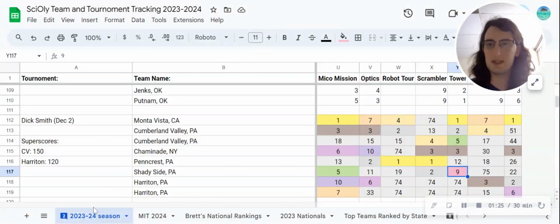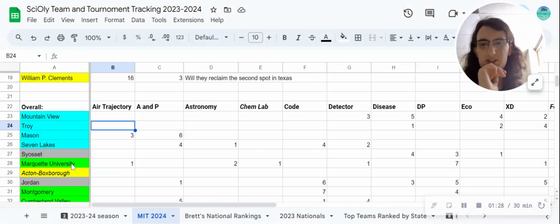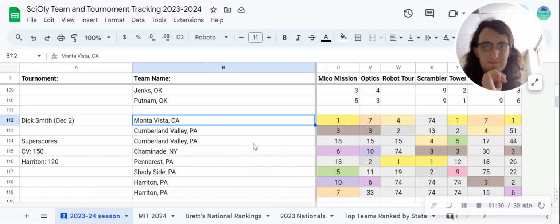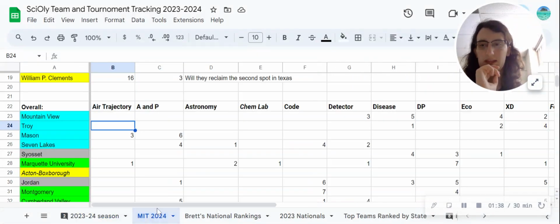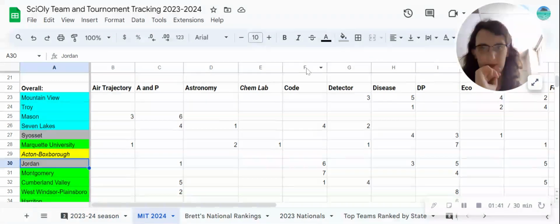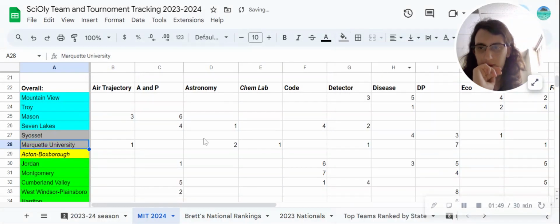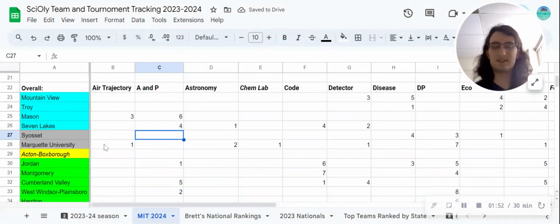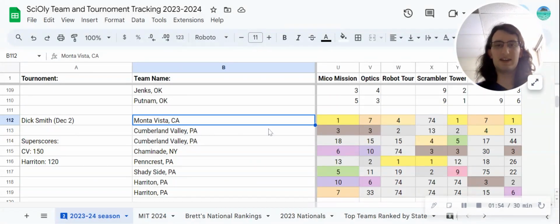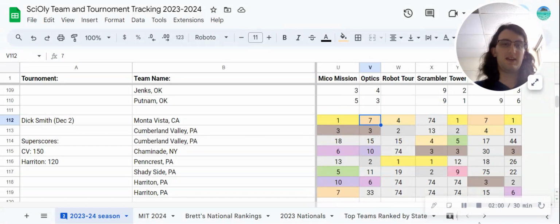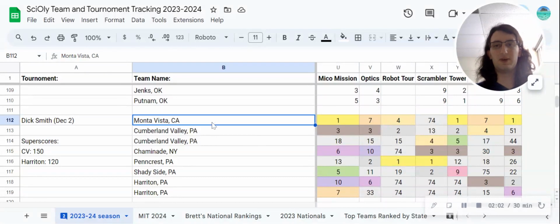I used proxies, like the main proxy that I used was Monta Vista, who is not going to MIT. A lot of teams on this list that are going to MIT have gone up against Monta Vista, so I looked to see, like, okay, this team beat Monta Vista in whatever optics or something, and then I looked to see how good Monta Vista was in optics.